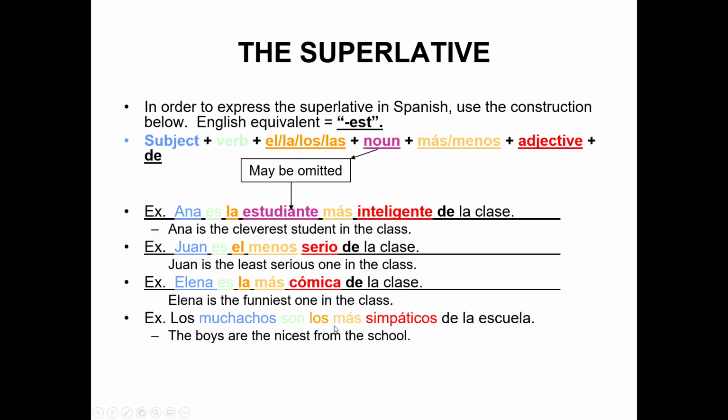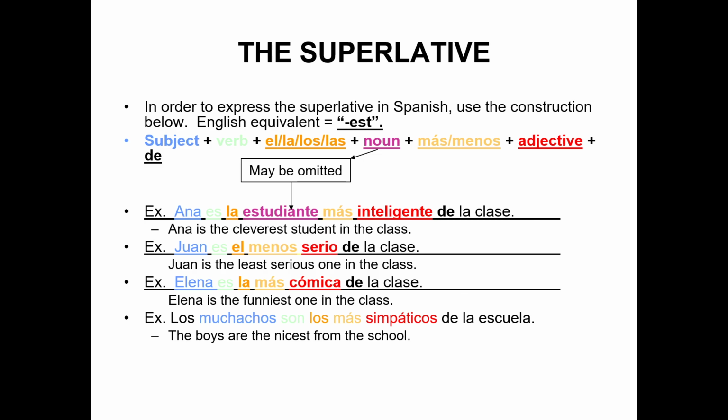Elena es la más cómica de la clase. If Elena is the funniest in class, she's now female, so student would now be feminine, so that's la. All right, or los muchachos son los más simpáticos de la escuela. It's now plural. The boys are the nicest students, still implied, in the school. So students is plural and masculine, so my the is plural and masculine.